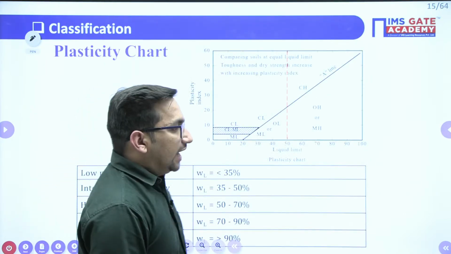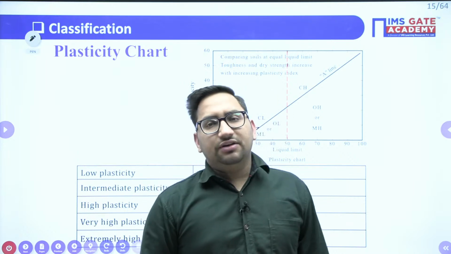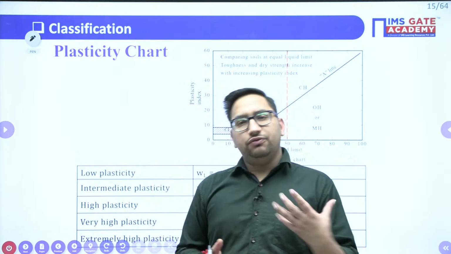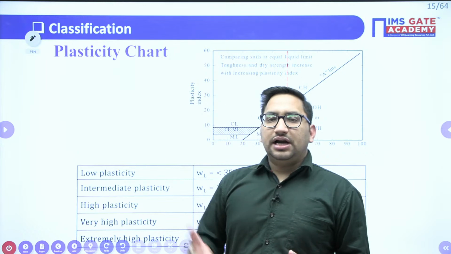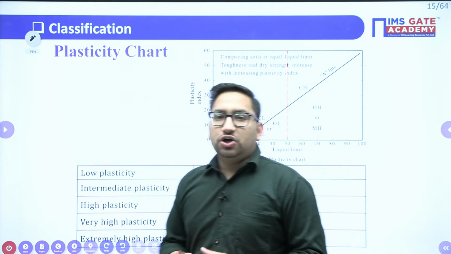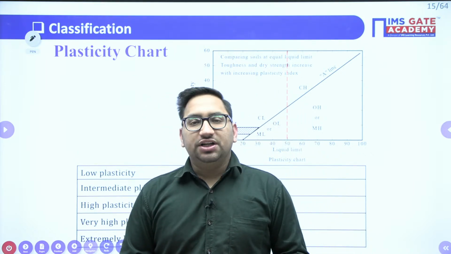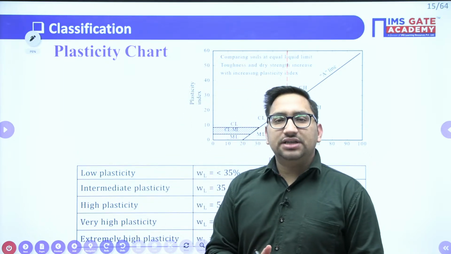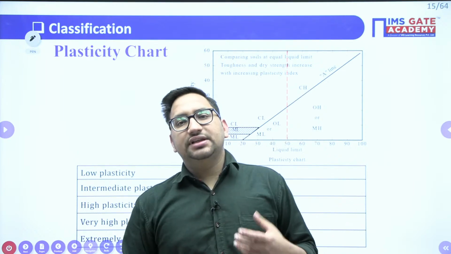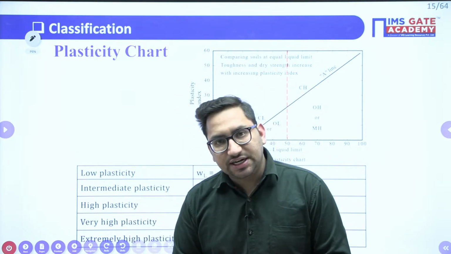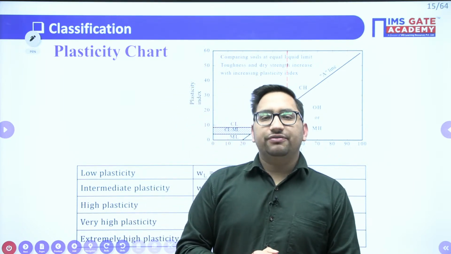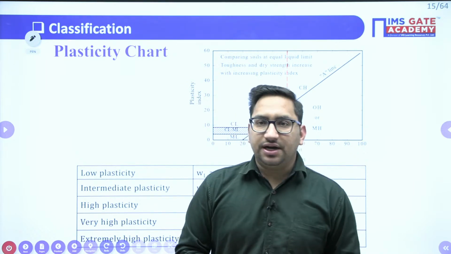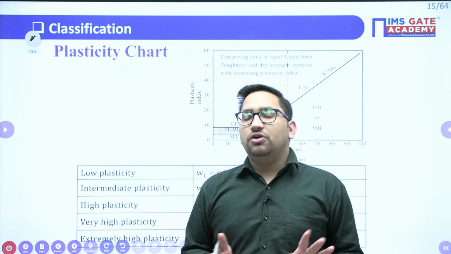Now, based on that, we have different indexes for which you can remember the formulas, like the flow index. If we draw the flow curve for the determination of liquid limit, the slope of that particular curve we call the flow index, right? We have the liquidity index, consistency index, toughness index, plasticity index, right? So you can remember the formulas for all these things.